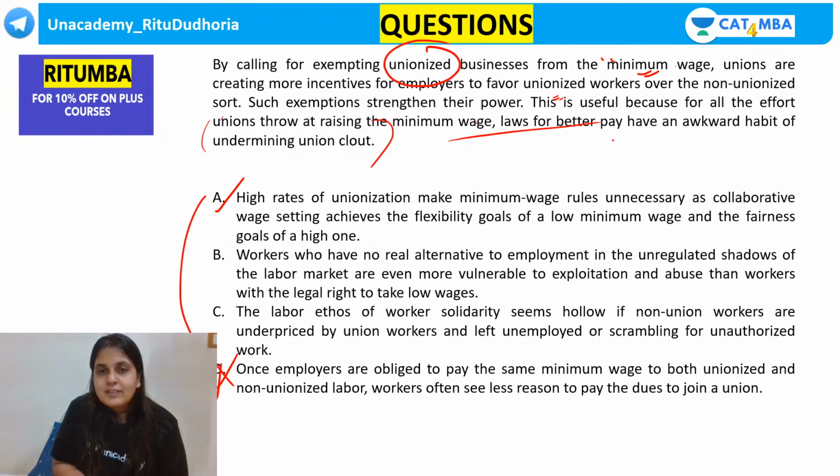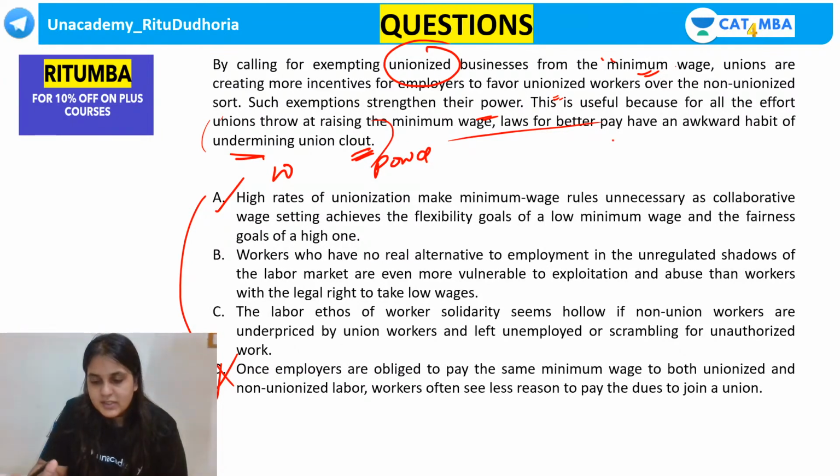Such exemptions strengthen their power. This is useful because for all the effort unions throw at raising the minimum wage, laws for better pay have an awkward habit of undermining, weakening union clout. Union clout means power and influence. Let's understand this.